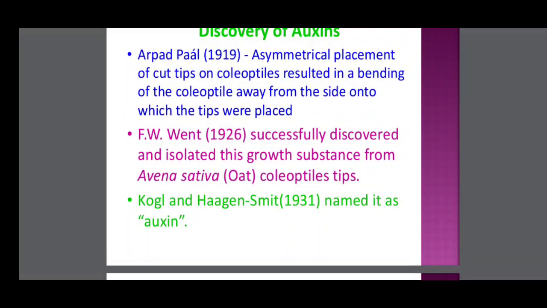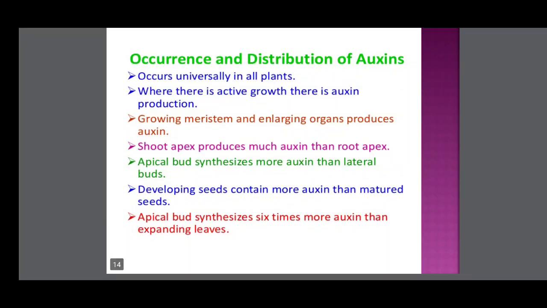The name auxins was coined by Kogl and Haagen-Smit in 1931. Occurrence and distribution: auxins occur universally in all plants. Where there is active growth, there is auxin production. Growing meristems and enlarging organs produce auxin. Auxin is produced at growing meristems, meaning tips. Tips are very fast growing meristems. Enlarging organs produce auxin.